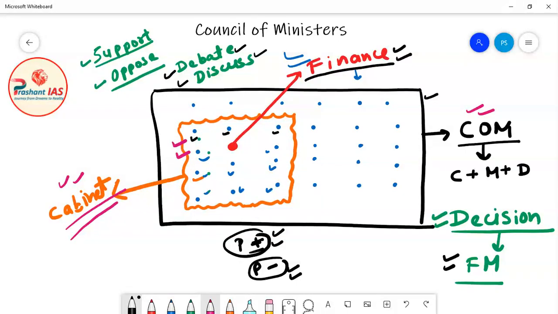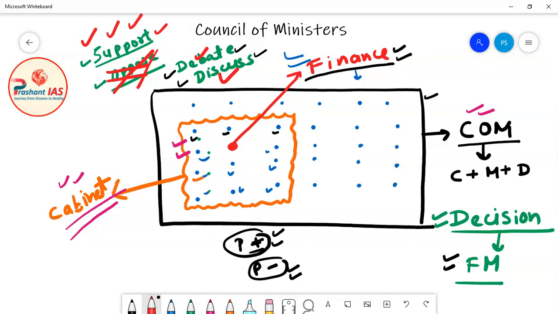And friends, once the discussion is completed, once the debate is completed, then no one can oppose the decision. Then all the ministers, all the cabinet ministers, should wholeheartedly support the decision. Means they are saying that okay, this decision is correct.